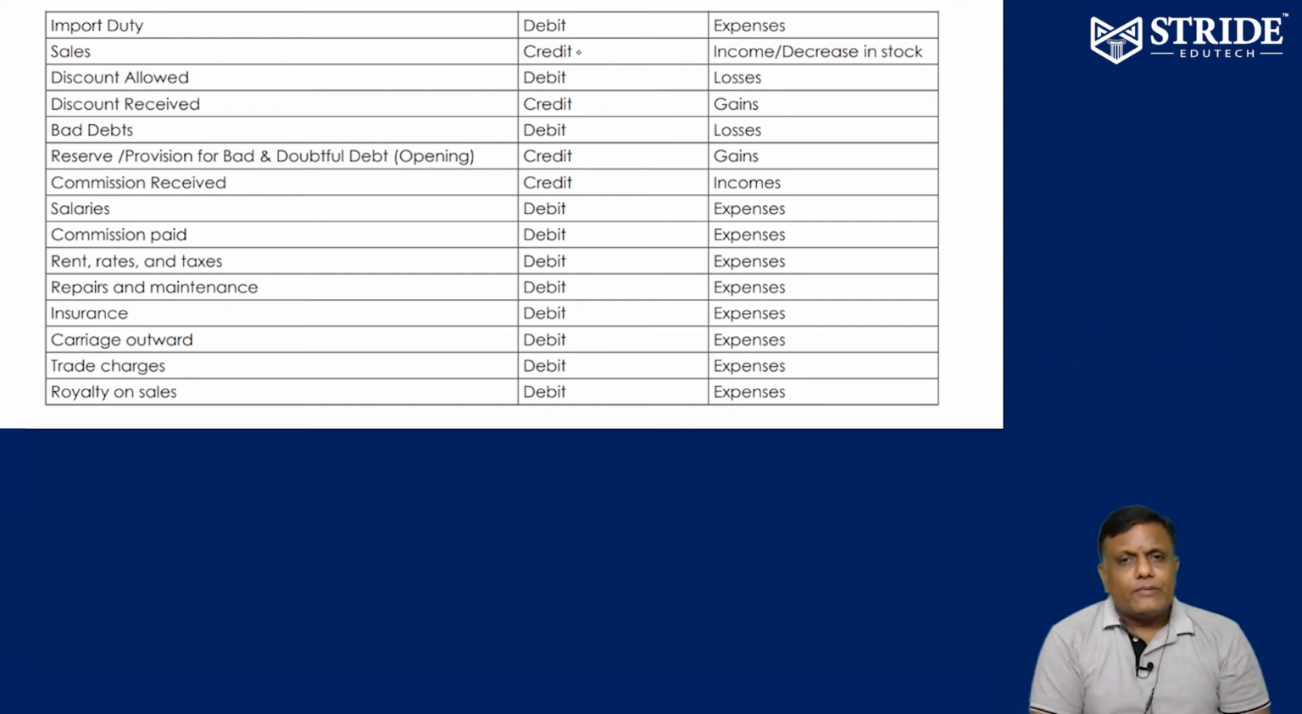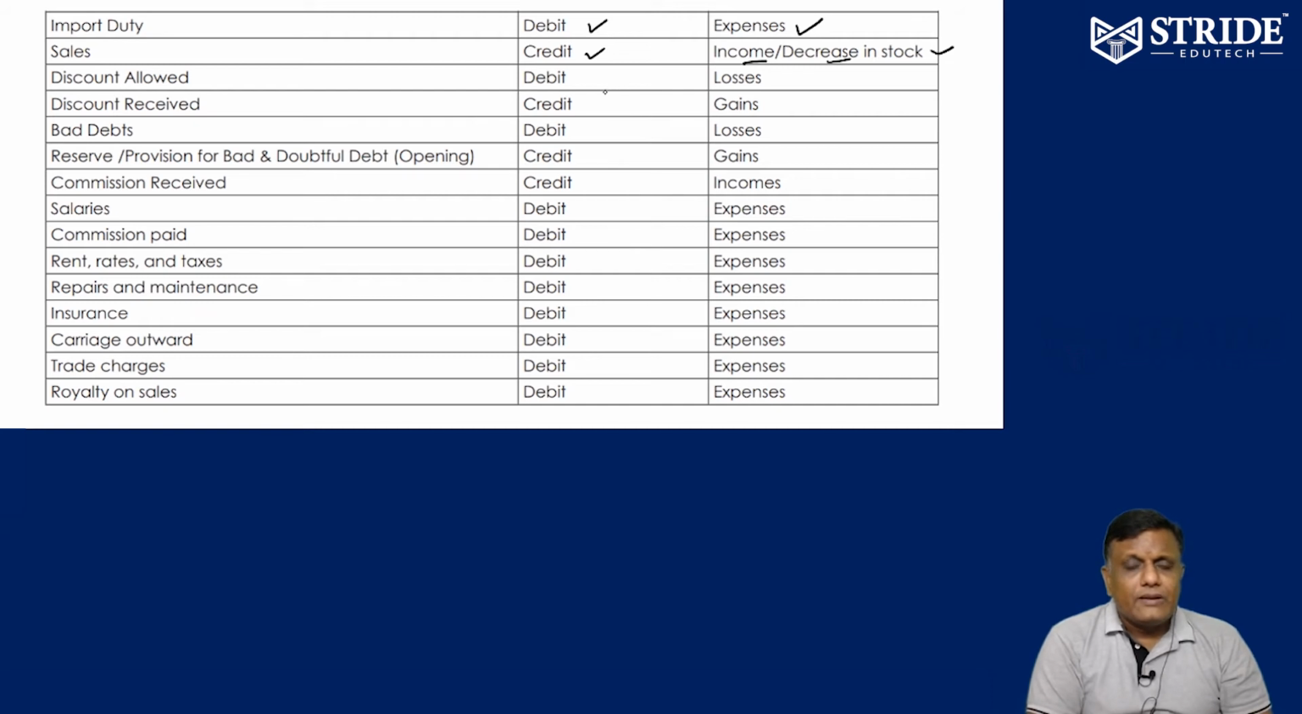Import duty paid on purchase of material is always debit balance. Therefore, it's an expense, debit balance. Sale, either you can consider as an income or decrease in stock. Therefore, credit balance. Credit all incomes and gains. Whenever stock increases, debit. Whenever stock decreases, credit. Or it may be considered as income, therefore credit balance.